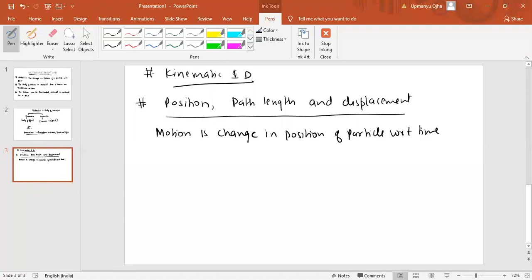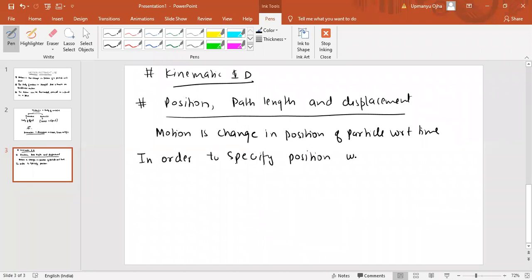Now, in order to specify the position, in order to tell what the position is, we need a coordinate system.